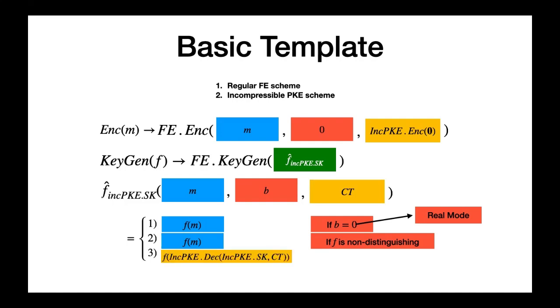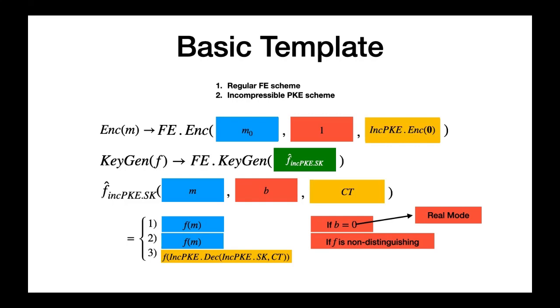Now, if the function f is distinguishing, it will first decrypt the incompressible ciphertext, apply the function on this message, and output that value. Clearly, the above scheme is correct. To prove security, our plan is to switch a real-world encryption of the challenge message MB, which is an FE encryption of MB, 0, incompressible ciphertext of all 0 messages, to an FE encryption of M0, 1, incompressible ciphertext of MB. This should follow from regular FE security as for any distinguishing and non-distinguishing secret key, both ciphertexts would have the same result. Once this happens, we hope to reduce the security to incompressibility security of the PKE scheme.